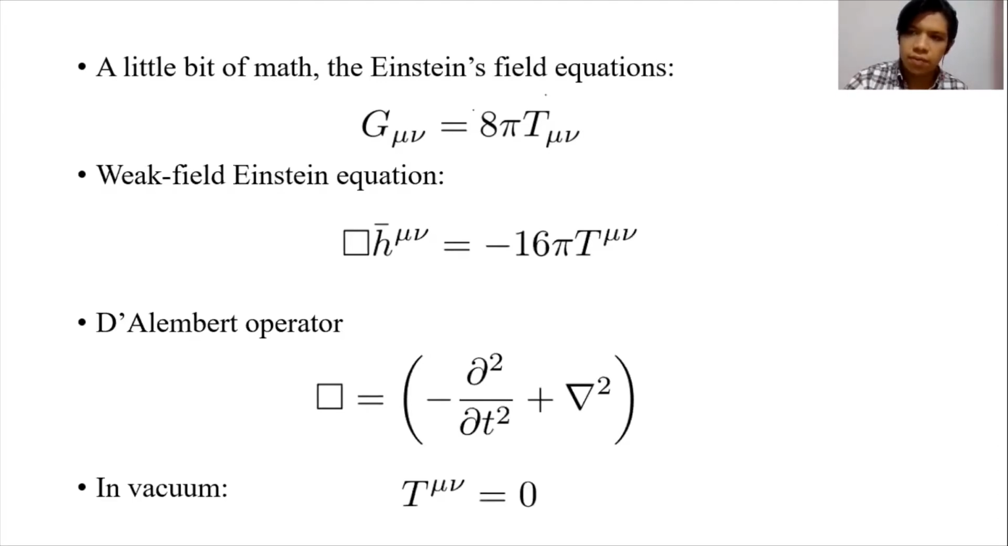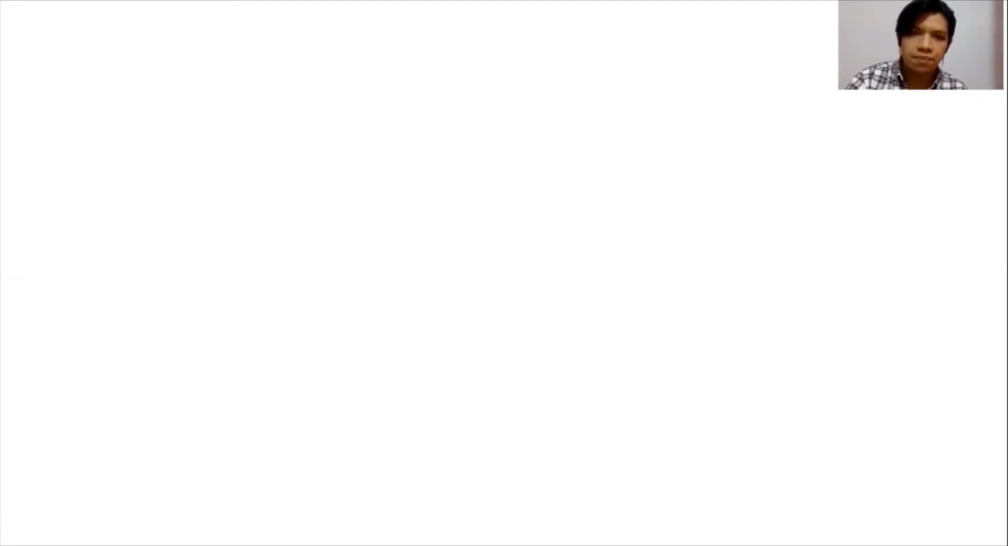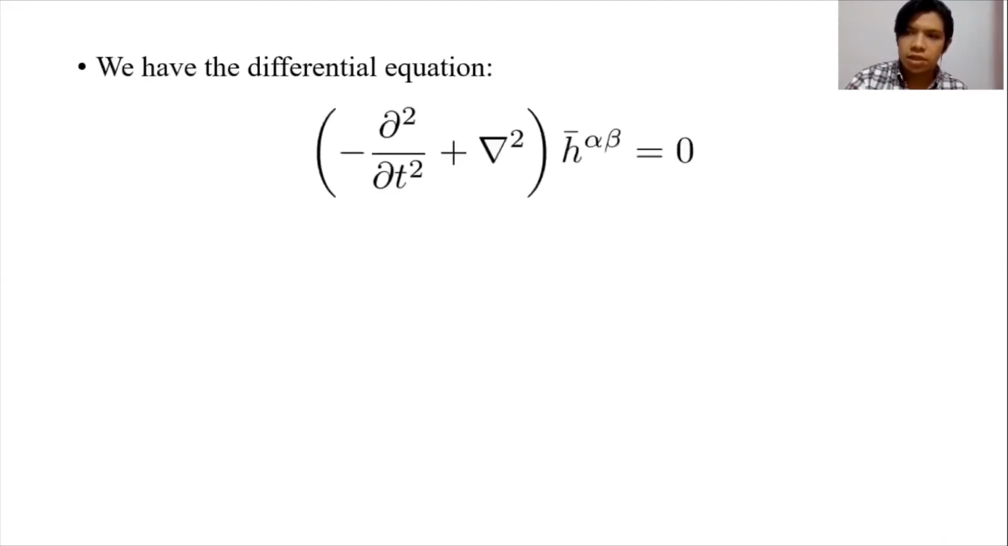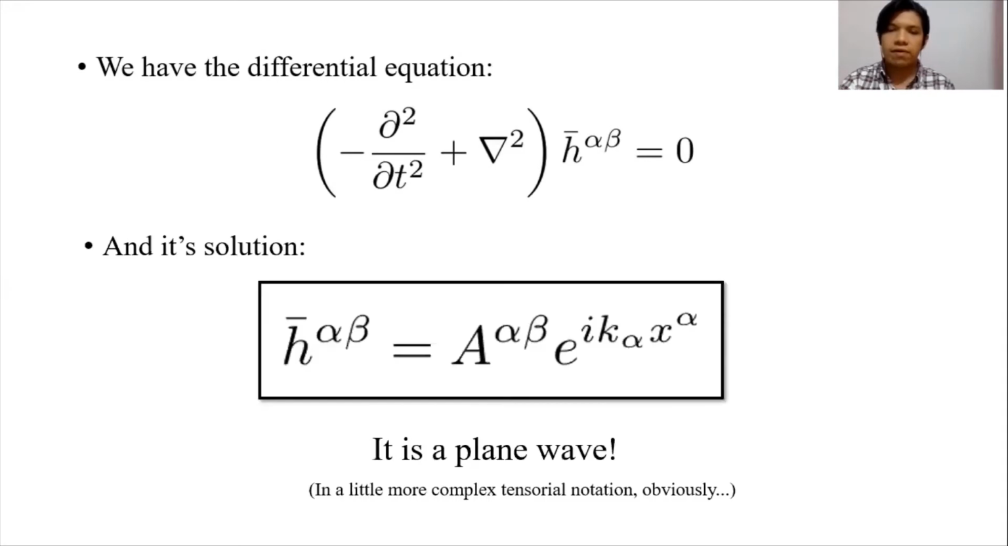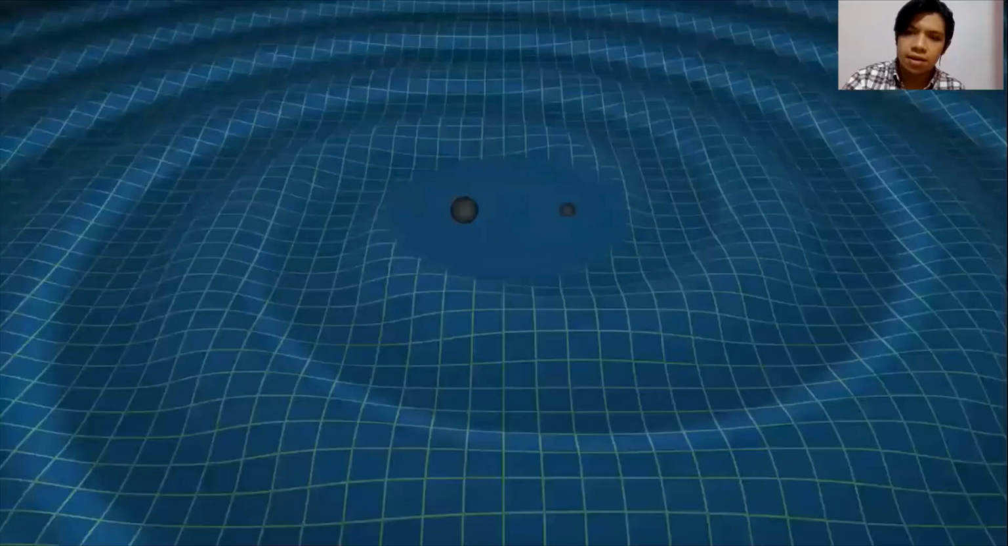And if we want to make it simpler, we should take it as in vacuum. So we make the T tensor, related with mass and energy, equal to 0. Now we get this equation that is a tensorial form of the wave equation. And if we solve it, we get this expression that is really similar to other expressions for plane waves. So that is where the definition of a gravitational wave comes from.